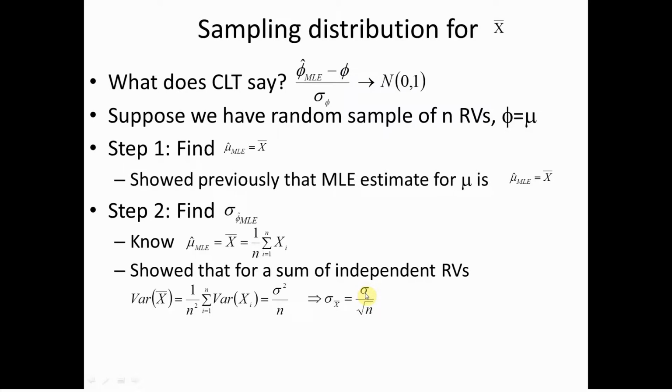So this tells us something about the sampling distribution for x bar. It says that x bar minus mu divided by this quantity is a standard normal, which tells us that the distribution of x bar is normal with mean mu and standard deviation sigma divided by the square root of n. So this is a key point. This is the sampling distribution for x bar. This is what the distribution of x bar, not x, looks like by the central limit theorem.